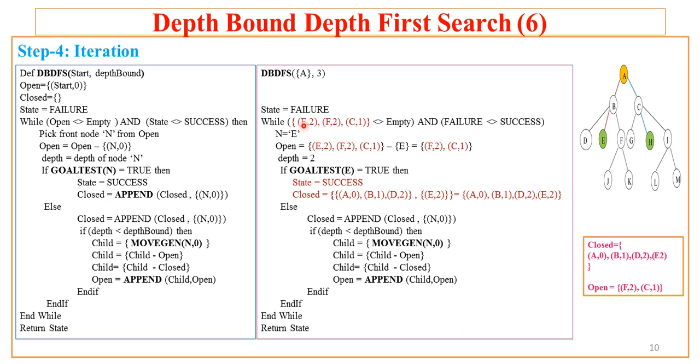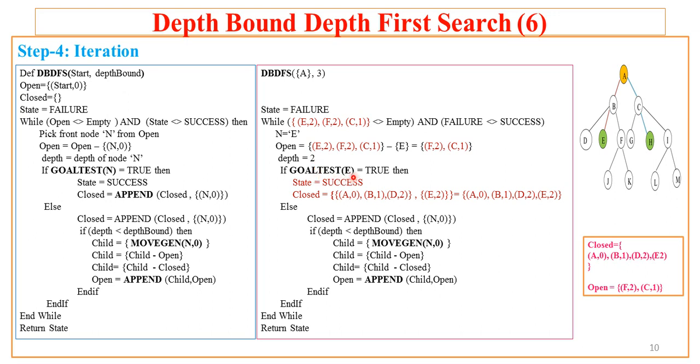So open is not empty, state is also not success. So both the conditions are true. It picks the front node, which is E. It removes it from the open. So open has only 2 nodes F and C. Now here the depth of the current node E is 2, that is recorded.